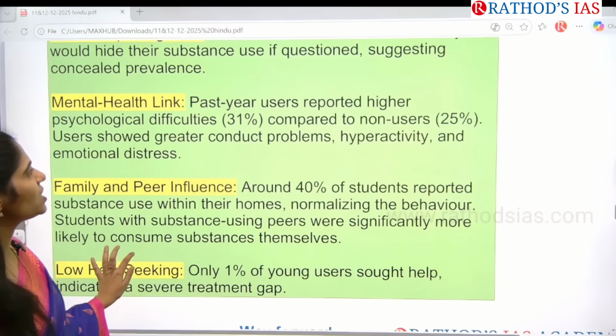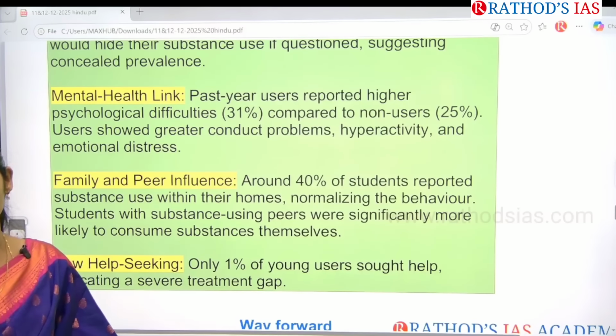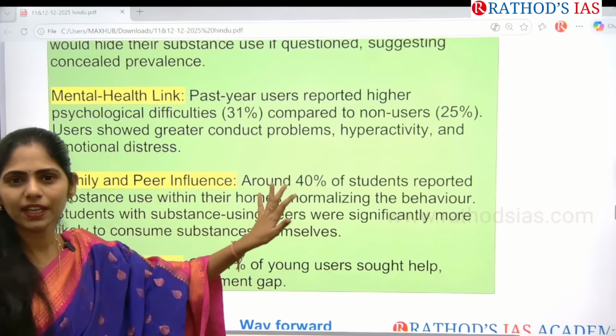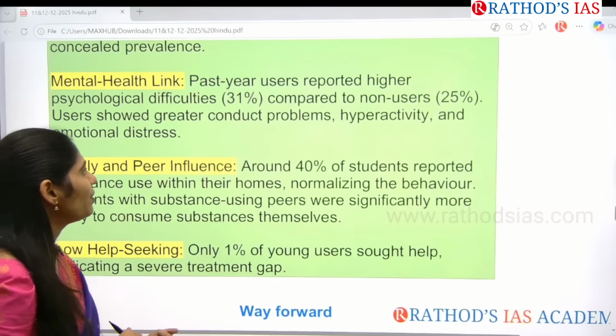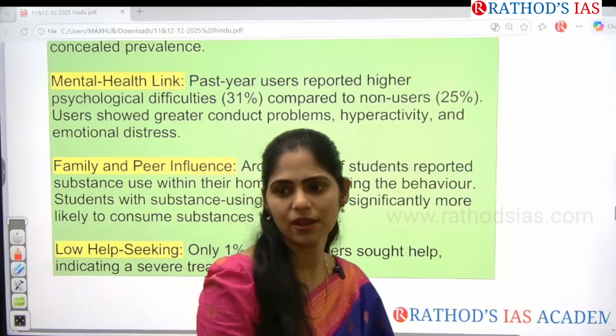And this one is past year users reported higher psychological difficulties compared to that of non-users. Around 30% face difficulties in their behavior, in their abilities, cognitive things, development, everything. And they are having problems of hyperactivity, emotional distress. They are not controlling their emotions, etc.